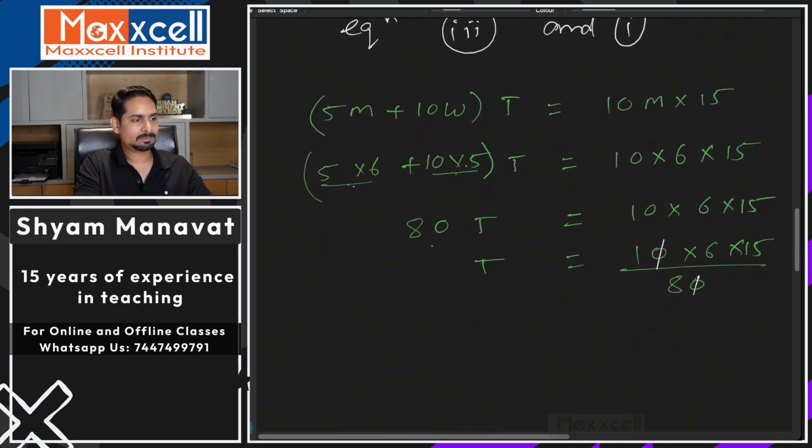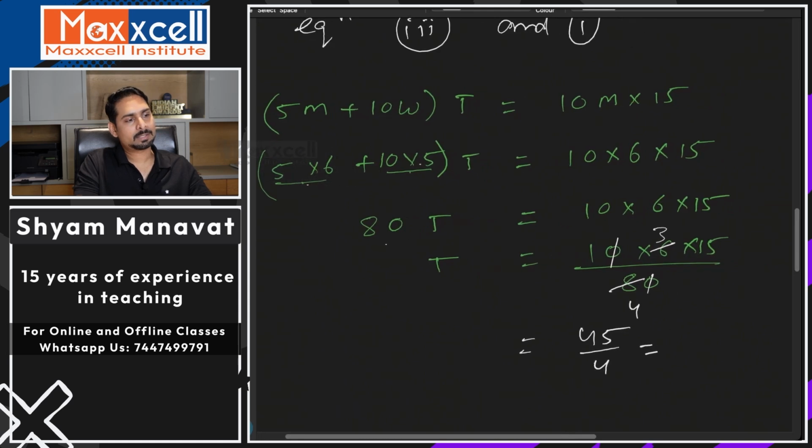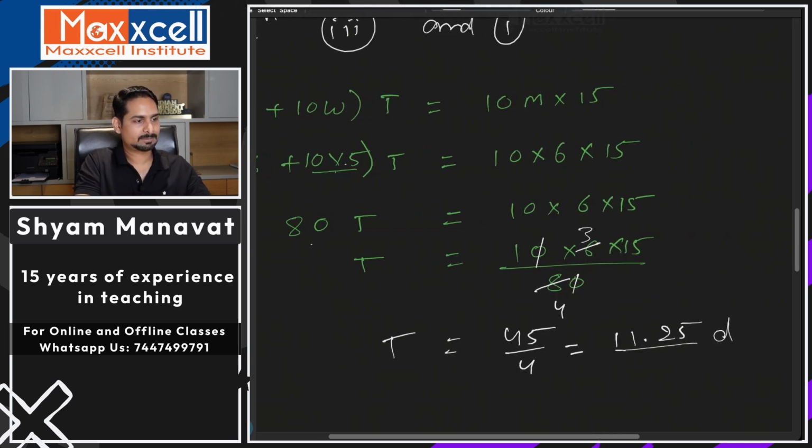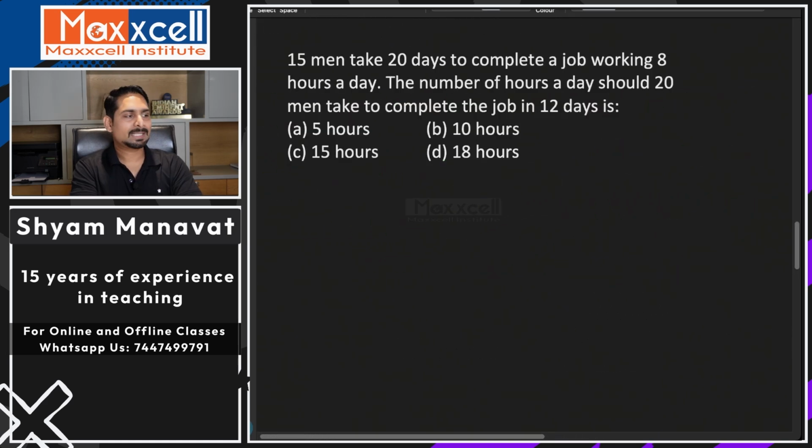Okay, simplify further. You got 3s are, you got 4s are. So this is 45 by 4, which we can say 22.5, half is 11.25. That will be your answer. 11.25 days. That will be your answer. Okay. Now the next question.